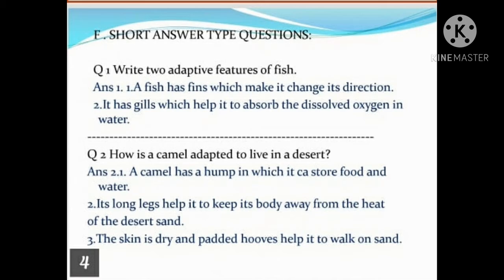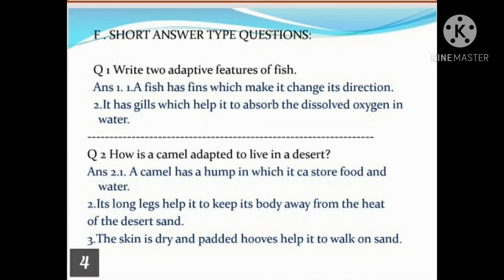Second point, it has gills which help it to absorb the dissolved oxygen present in water. Children, I think you understood. Fish has fins, fish has gills, and both these features help it to live in water.